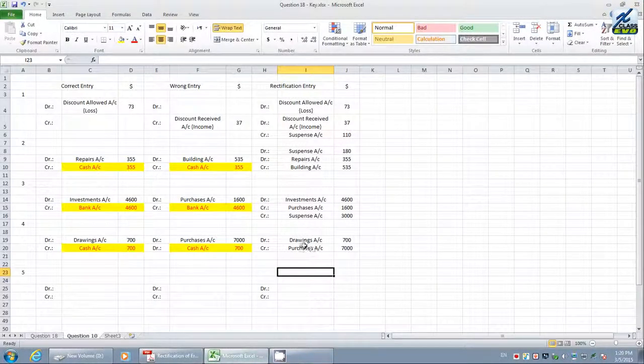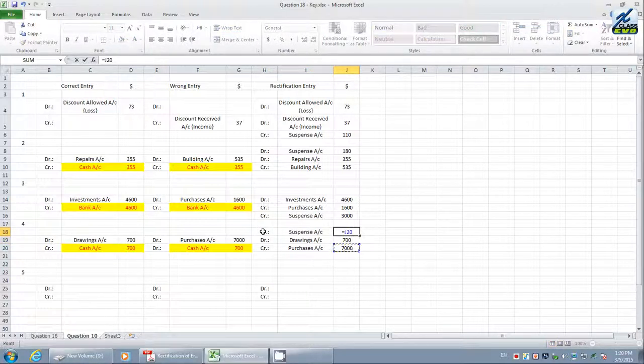Therefore we do not want purchases account on the debit side. It has been posted on the opposite side, that is credit side, and the difference value on debit you have to bring as the suspense account. What is the value? This one minus 700, 6,300. This is the answer pertaining to this question.